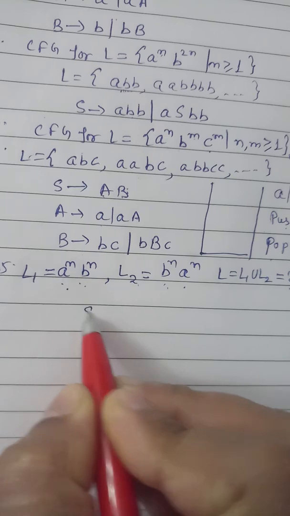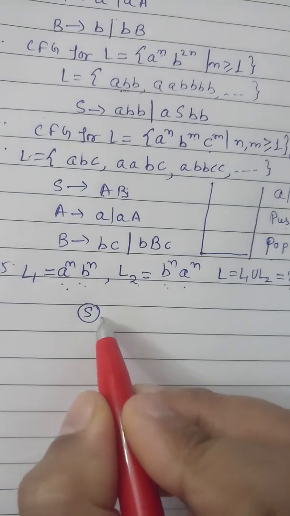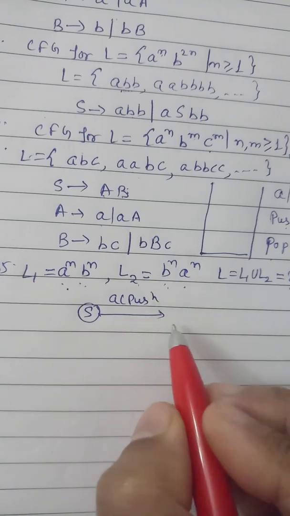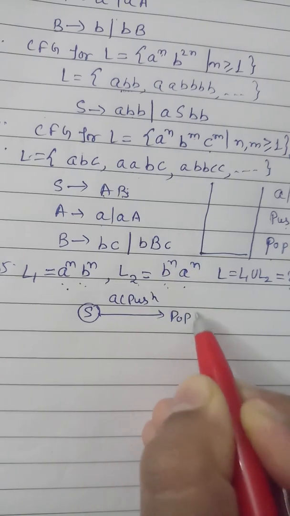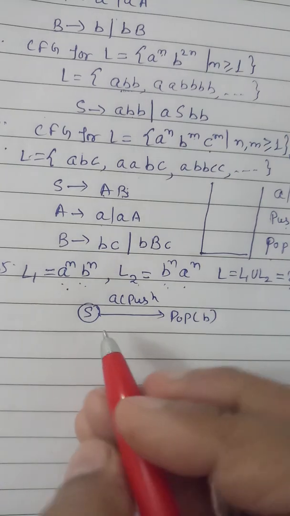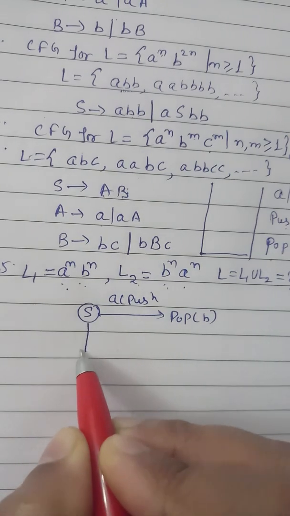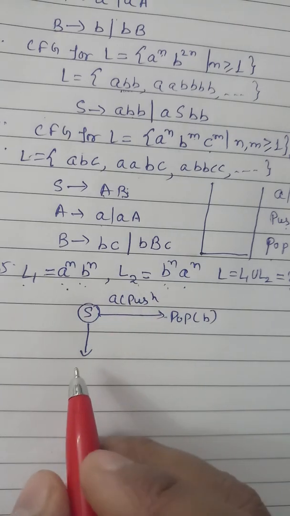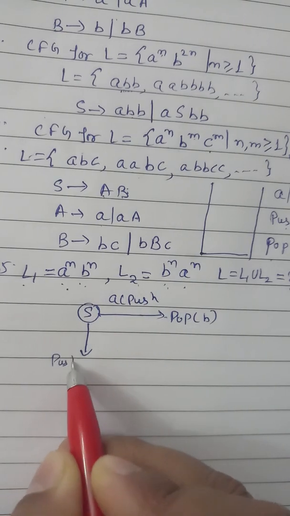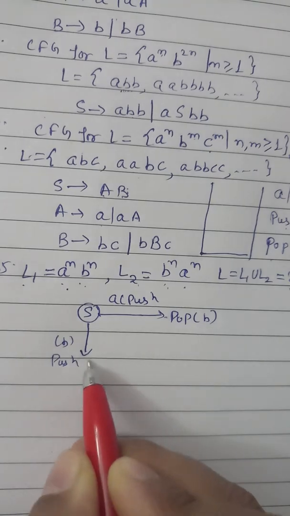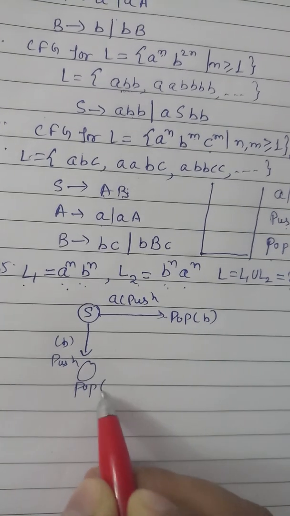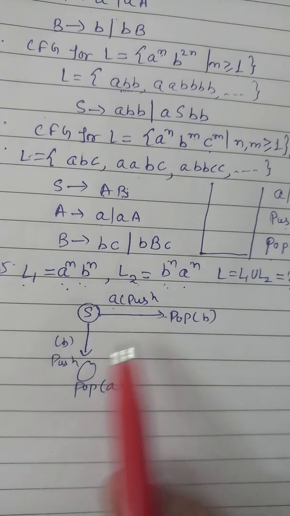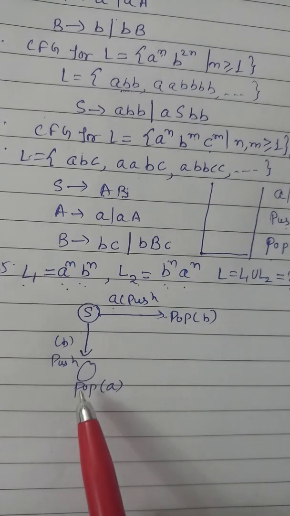Let's check. If we push A, we can pop B here, and this is for L1. For L2, we can push B here and pop A here. This is for L1: push A, pop B. This is for L2: push B, pop A.